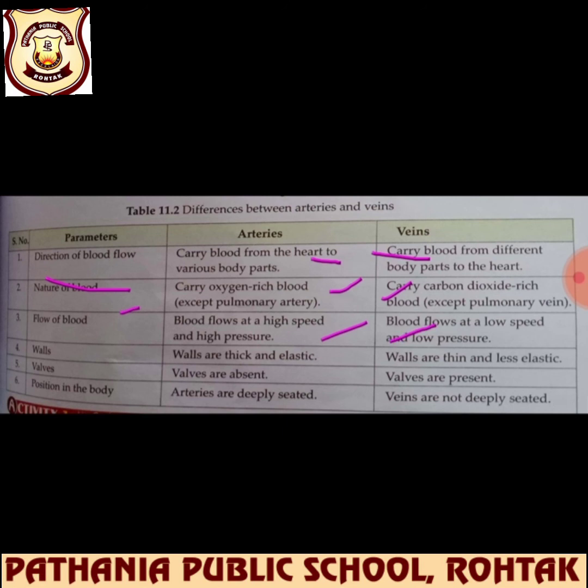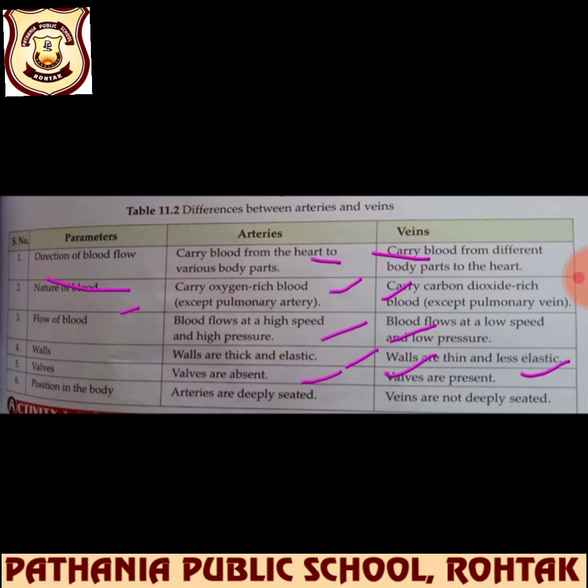Walls are thick and elastic in arteries, means they are thick of course and have stretchability. And veins are thin, बहुत thin है, and very less elastic. Valves are absent in the case of arteries, and in veins valves are present.